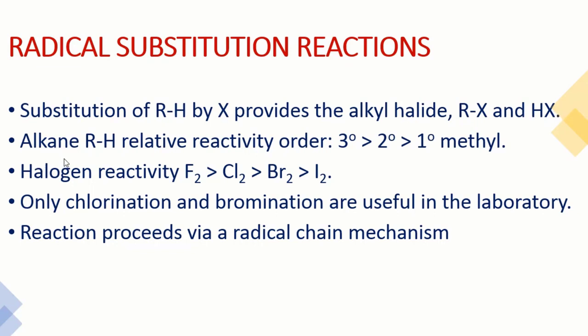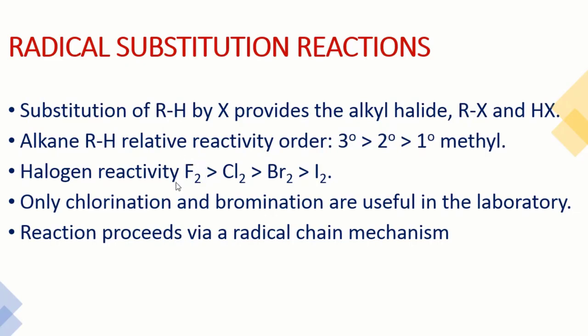And the reactivity, as I said, neopentane, isopentane, and pentane. The tertiary, meaning the neo, has more reactivity as compared to secondary as well as to the primary.